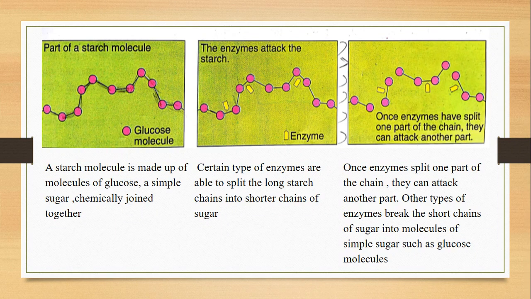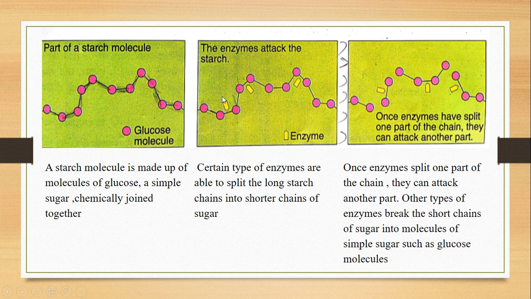This diagram is showing you the concept of the action of an enzyme, how an enzyme is going to act. Look at the first diagram. It's a part of a starch molecule. You can see the smaller one is showing you the key glucose molecule, and many glucose molecules are combined here to form a starch molecule. It's not the complete starch molecule, it's a small part of it. So it is made up of small glucose molecules which are chemically joined together.